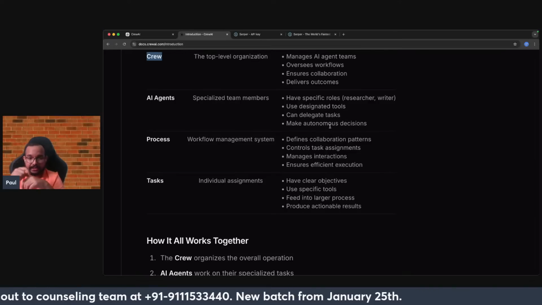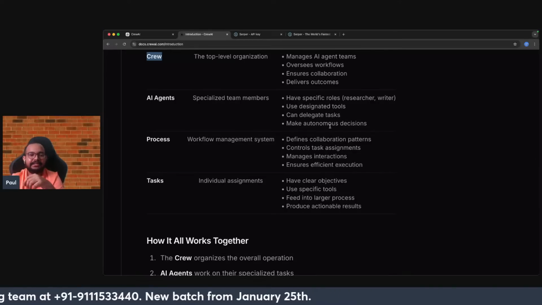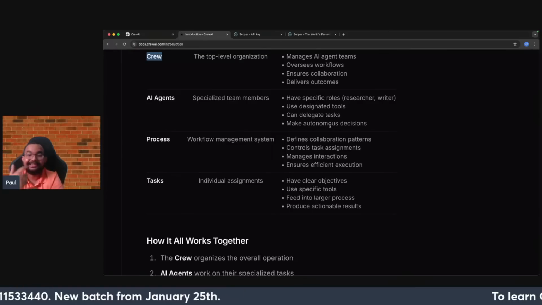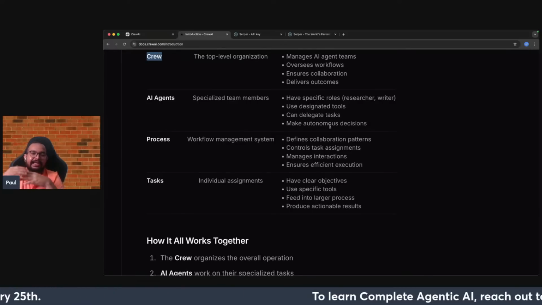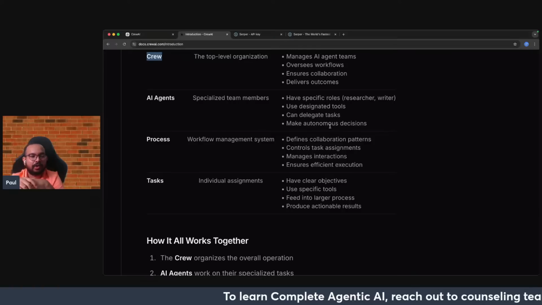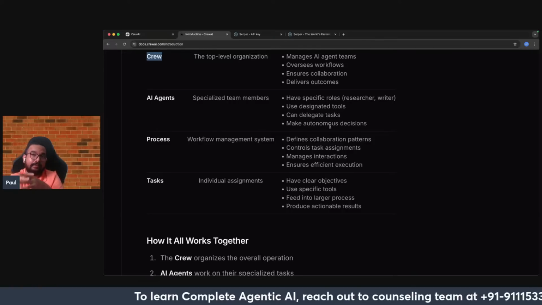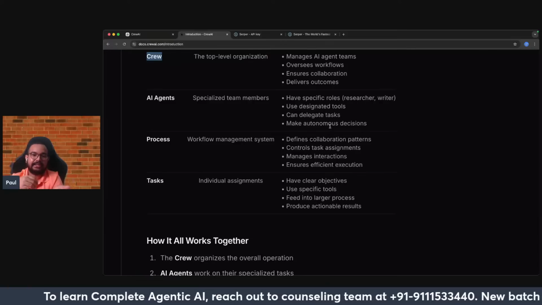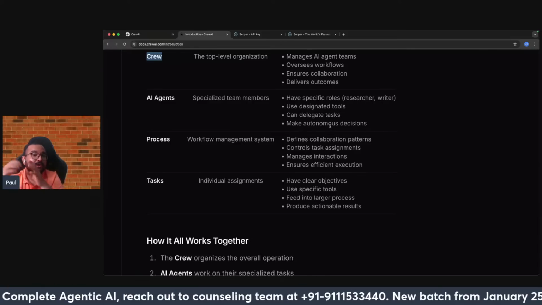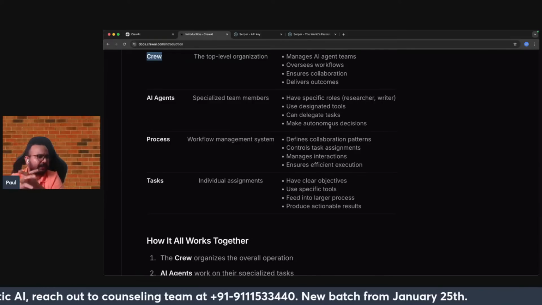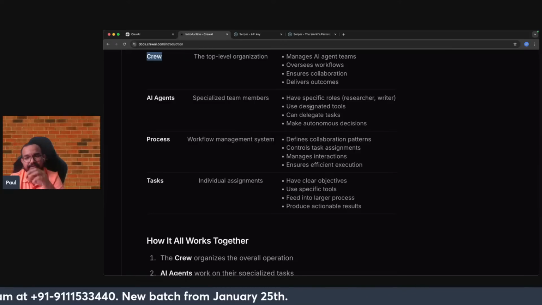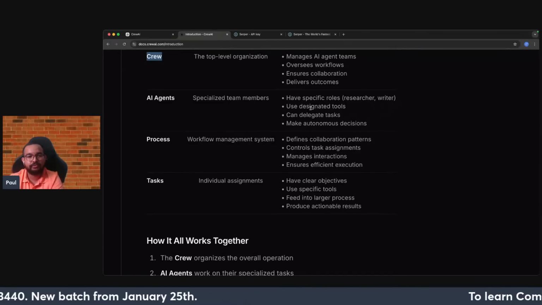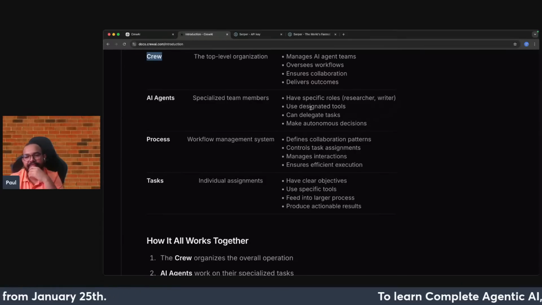It is not like any agent can access any tool. You have to actually tell your agent you can only access this tool. So probably in one of the agents I will be calling an LLM tool, and probably in another agent I'll be calling a Google search tool, or probably some type of web search tool. In this way we'll be giving access to the tools to the agents very specifically.